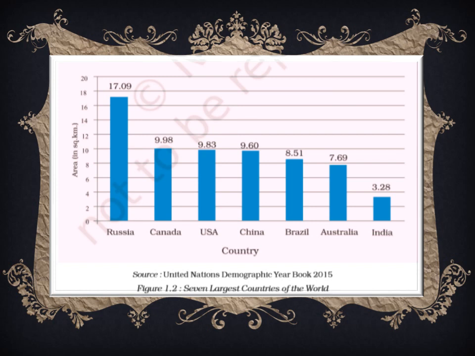Fourth is China with 9.60 million square kilometer. Fifth is Brazil, 8.51 million square kilometer. Sixth is Australia with 7.69 million square kilometer. And seventh is India with 3.28 million square kilometer.